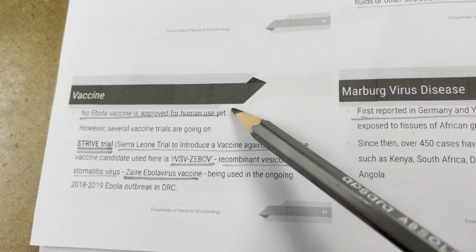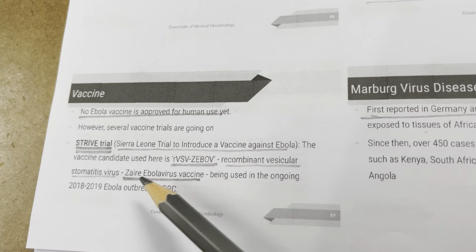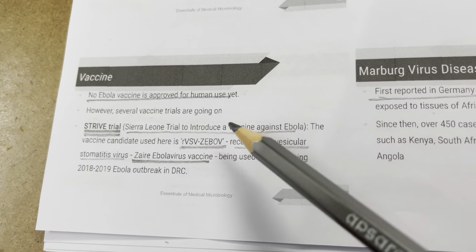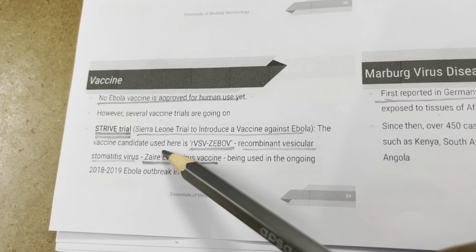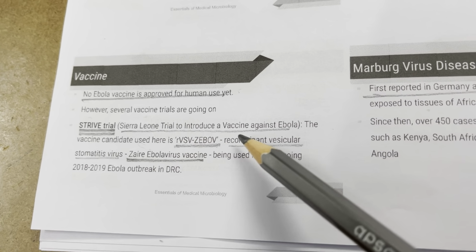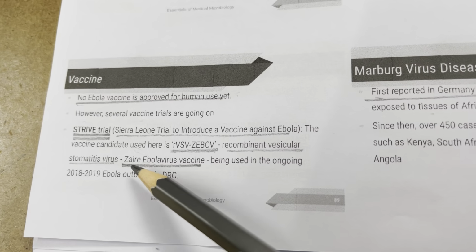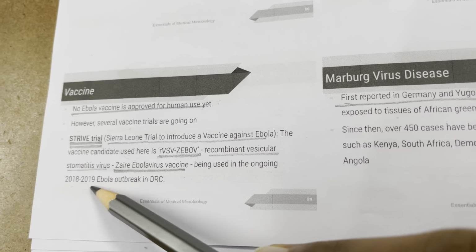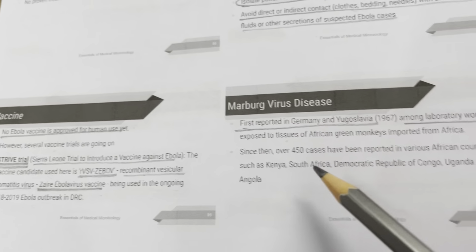Next, no Ebola vaccine is approved for human use yet. However, several trials are going on. The STRIVE trial is the Sierra Leone trial to introduce a vaccine against Ebola. The vaccine candidate used here is rVSV-ZEBOV, recombinant vesicular stomatitis virus Ebola virus vaccine. It is currently being used in the 2018 to 19 Ebola outbreak in the Democratic Republic of Congo.